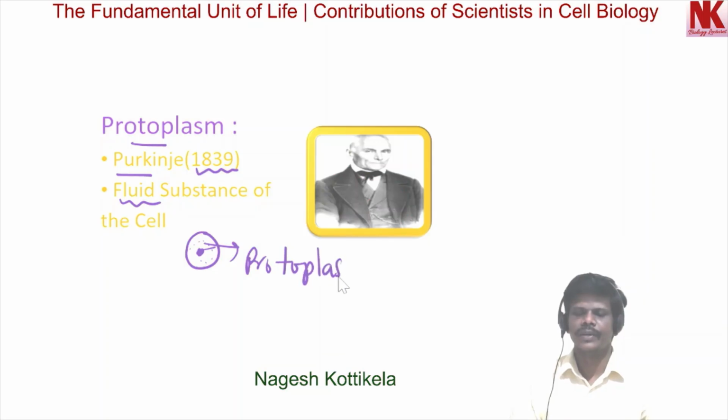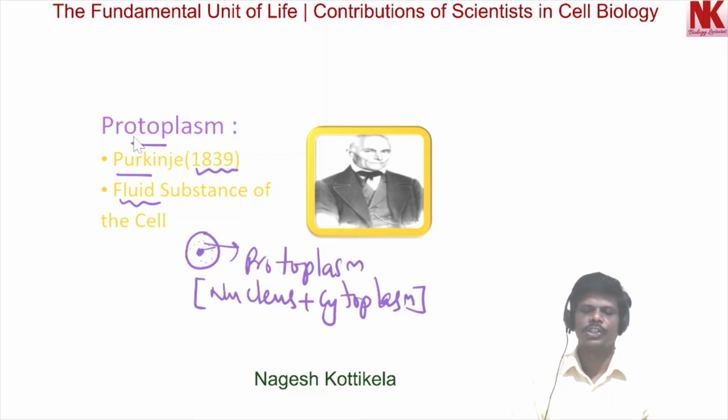So it is a combination of nucleus and cytoplasm. So the term protoplasm was coined by Purkinje in the year 1839. This protoplasm is the fluid substance of the cell.